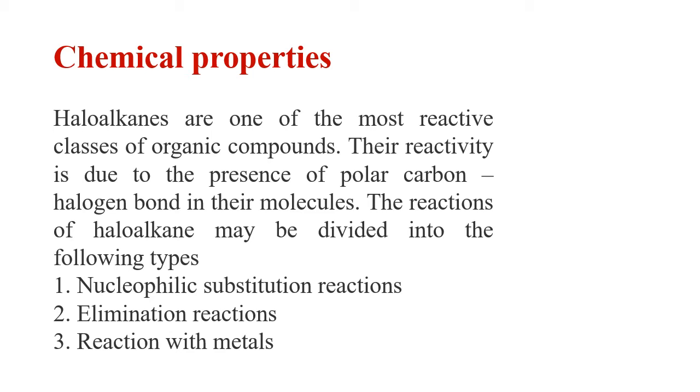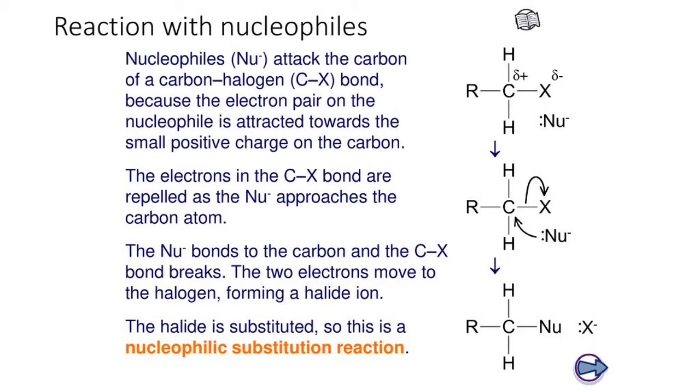Let us go to the first part, that is nucleophilic substitution reactions. See here, this is our haloalkane, and this is the halogen part. The nucleophile wants to make a bond, so the halogen has to leave. The halogen here acts as a leaving group, whereas a nucleophile is an adding or attacking group. So the nucleophile attacks on the C-X bond and X is removed. In place of X, the nucleophile is substituted. The halide is substituted, so this is a nucleophilic substitution reaction. Very good.